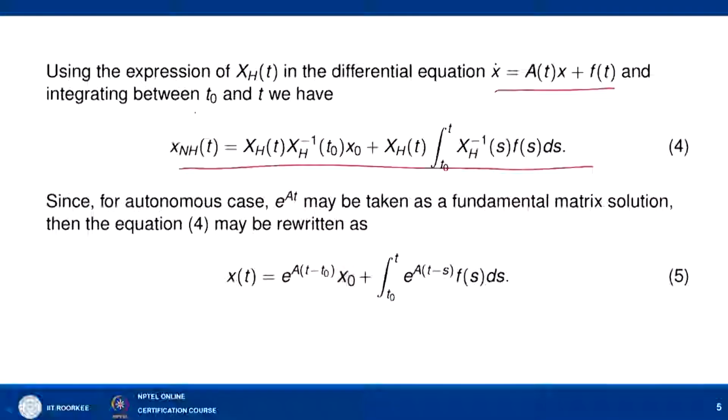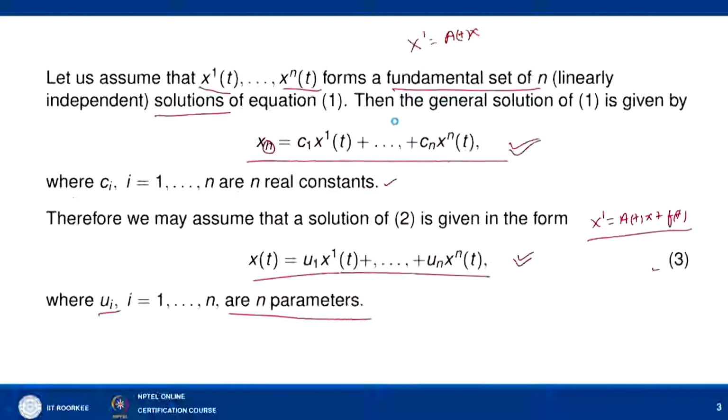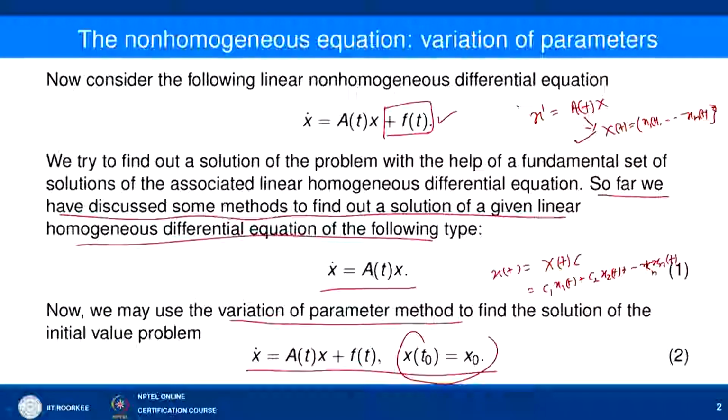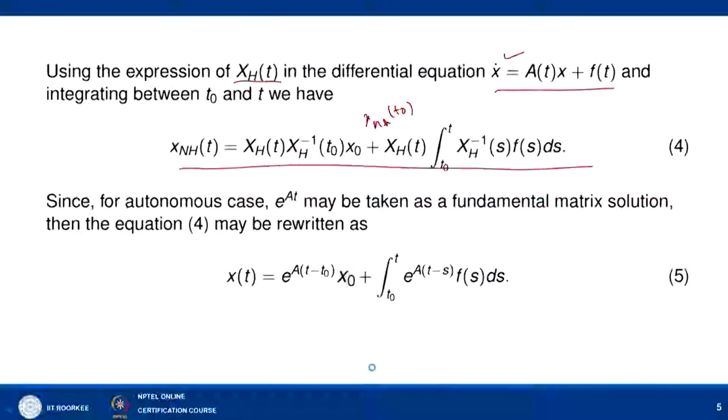I can say that using the expression of x_h(t) in the differential equation x dash equal to A(t) x plus f(t), and integrating between t naught and t, we have the following formula: x_nh(t) equal to x_h(t) x_h inverse(t naught) x naught, where x naught is basically x_nh at t naught. It is already given here that x(t naught) equals x naught. So, using this I can write x_nh(t naught) as x naught, plus x_h(t), since the integration is with respect to s, I can take it out, times the integral from t naught to t of x_h inverse(s) f(s) ds.